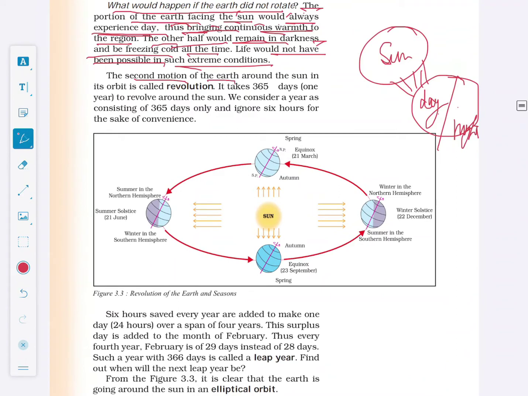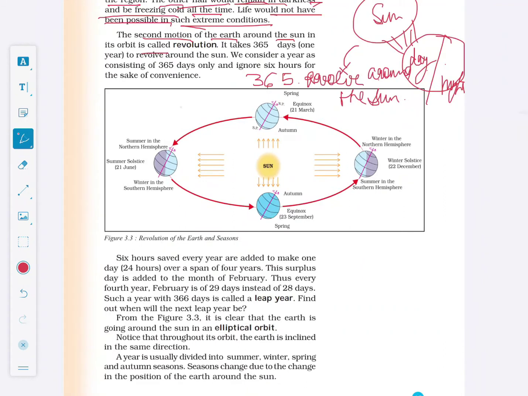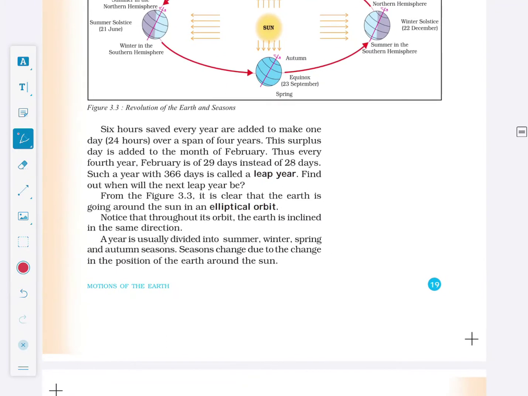The second motion of the earth around the sun is called revolution. It takes 365 days to revolve around the sun. The earth takes 365 days and 6 hours to revolve around the sun. Of these, we ignore the 6 hours and count 365 days. The 6 hours saved every year are added to make one day over a span of 4 years, which is added to the month of February. Thus, every 4th year, Feb is of 29 days instead of 28 days. This is called leap year.